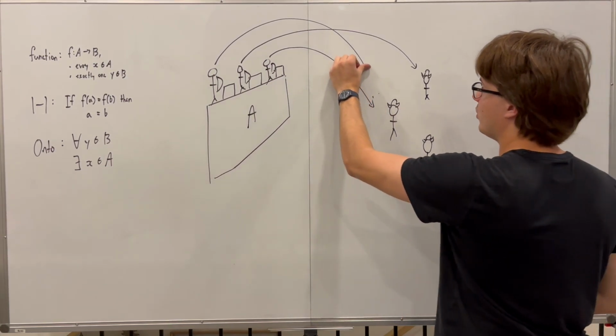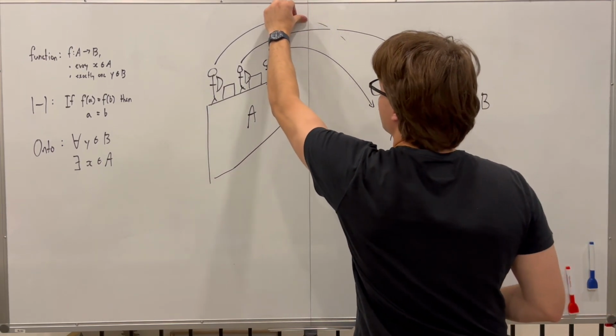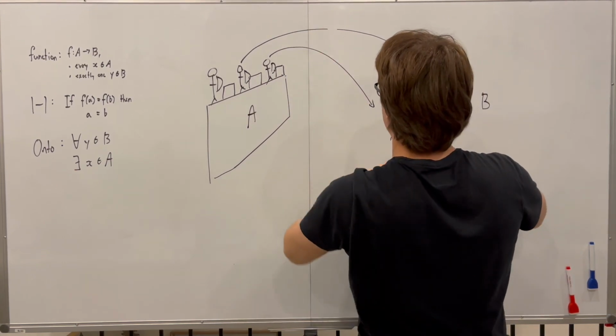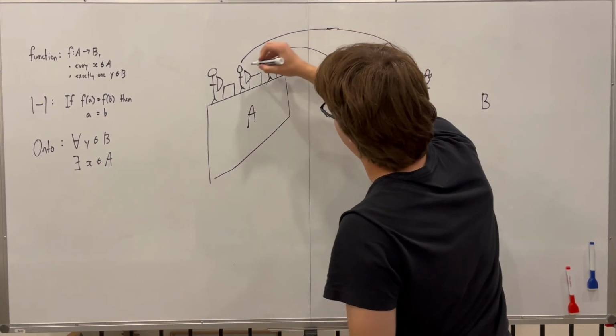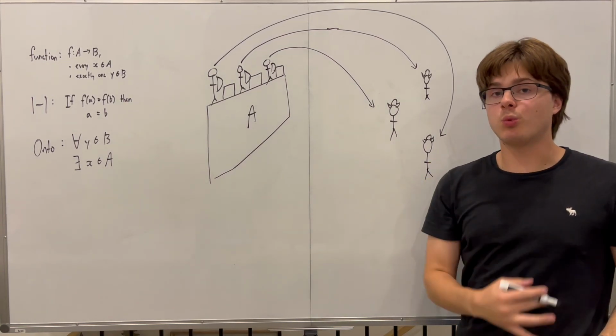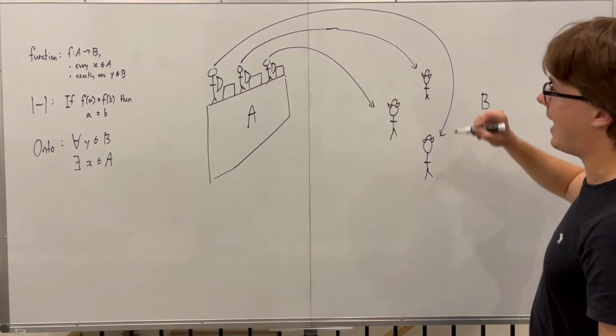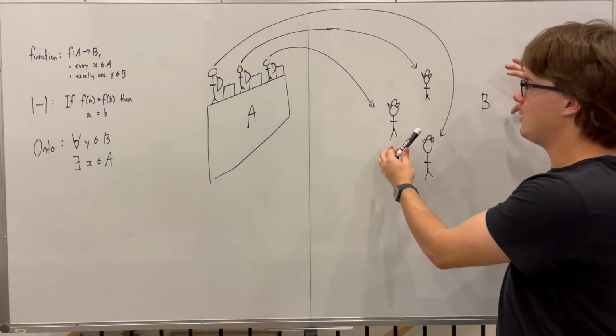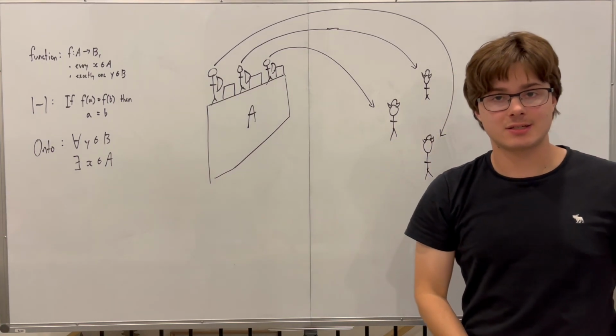However, instead, if we had this third guy over here, there we go. If we had this third guy fire at this guy, then yes, this would in fact be onto because every single element or enemy in B got hit.